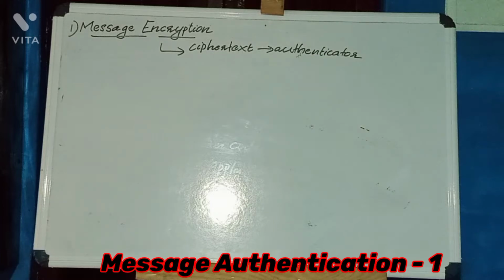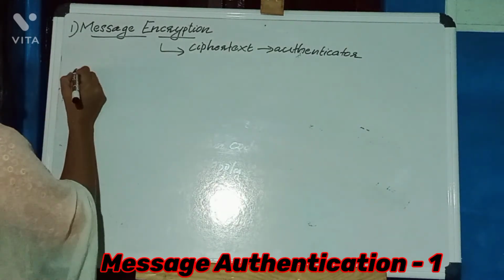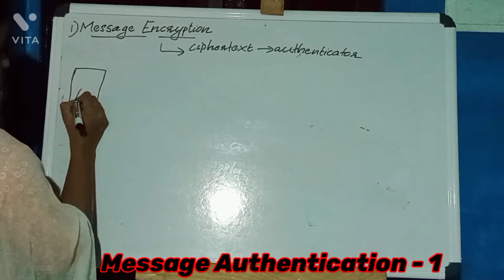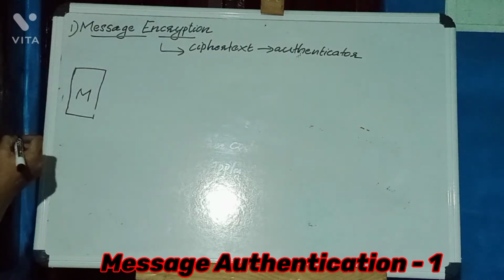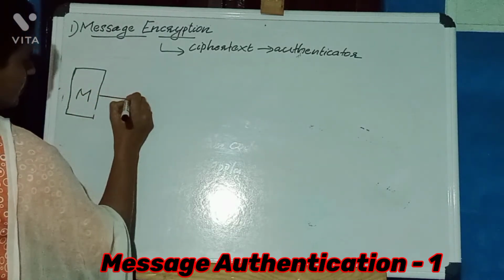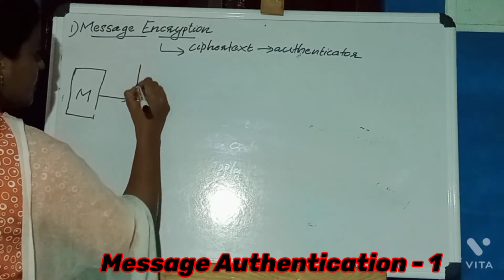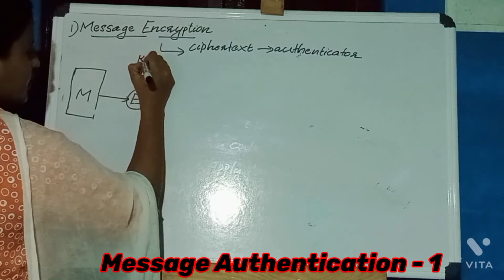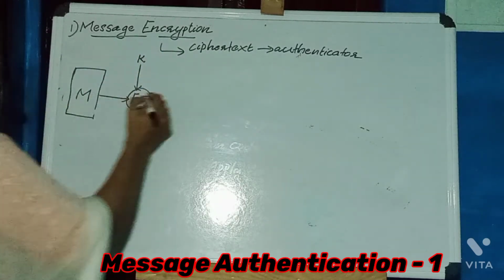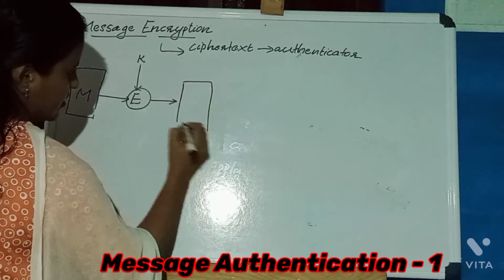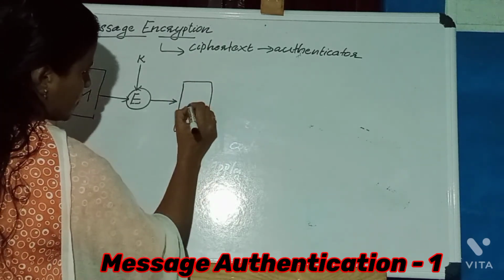First one is in the case of symmetric encryption. This is the plain text message M, encrypted using the shared secret key, then we get the ciphertext message.